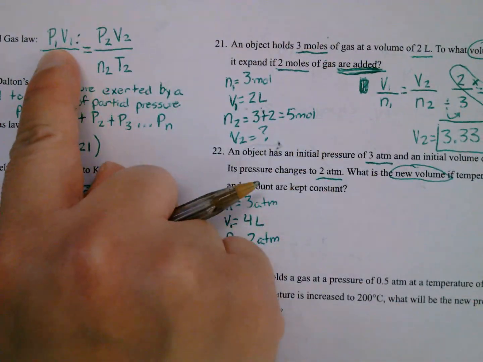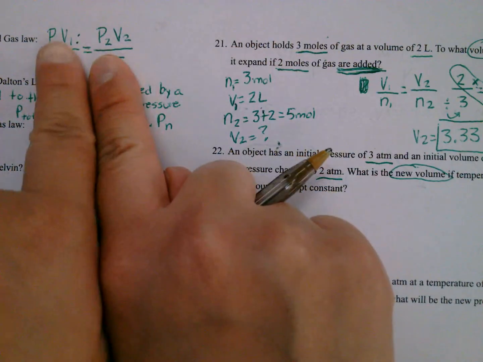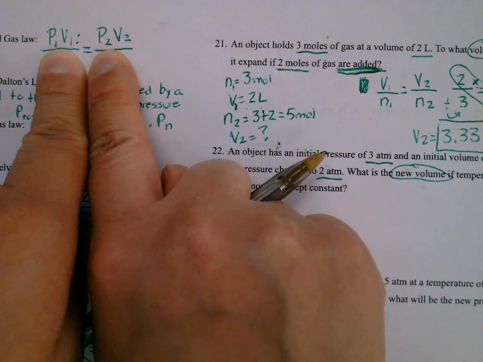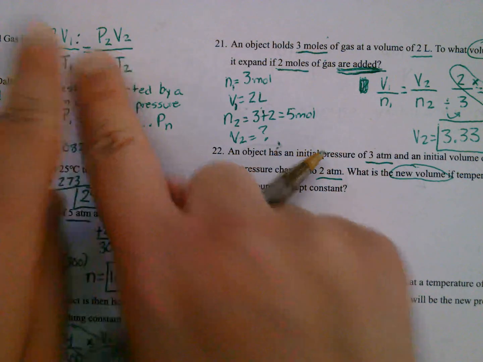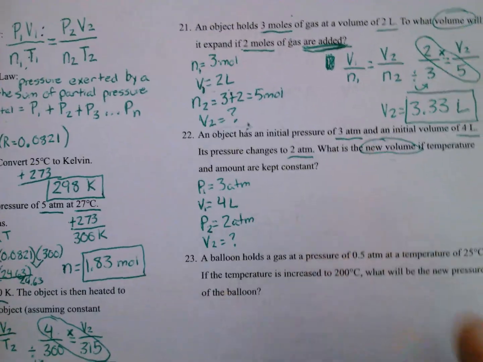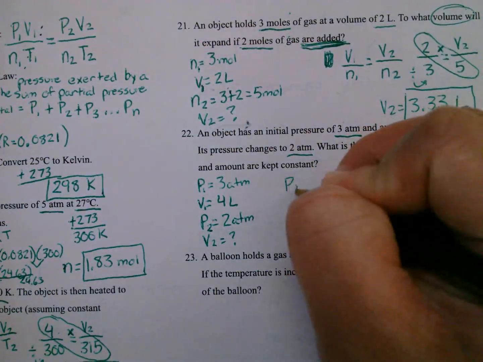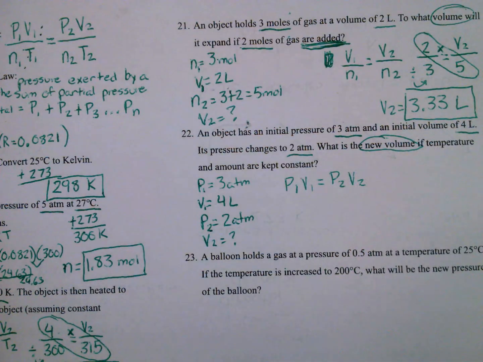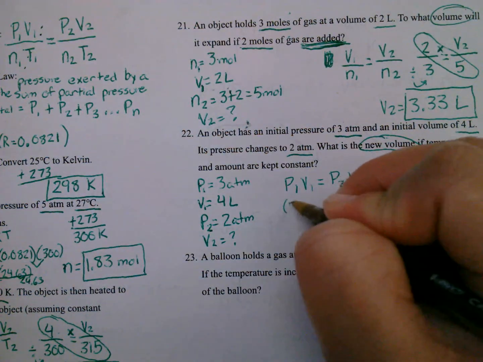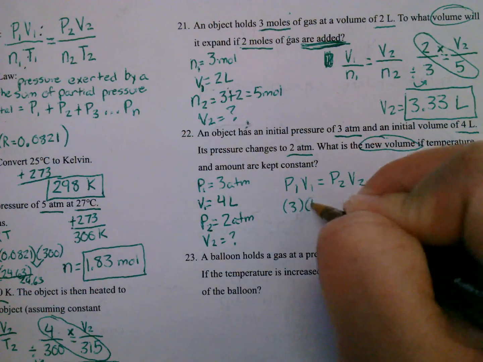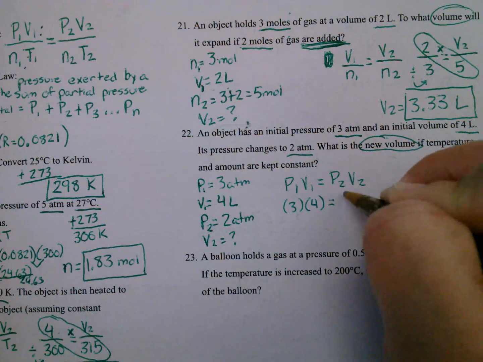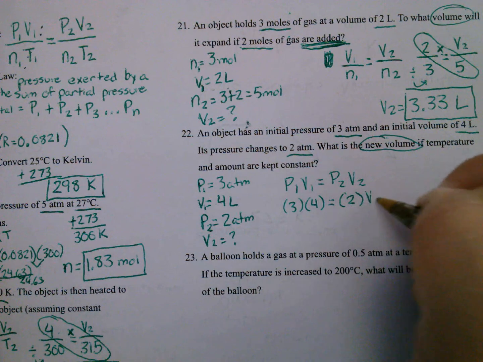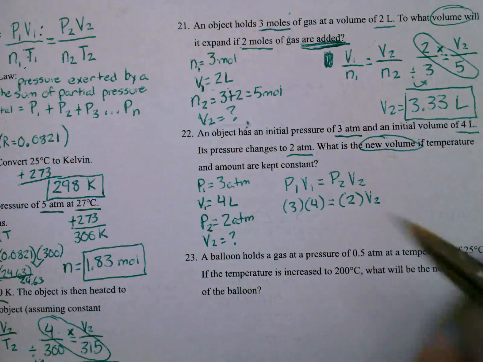So we have P's and V's. If I look at my combined gas law, I'm just going to focus on my P's and my V's. So that means I'm only going to do P1 V1 equals P2 V2. P1 is 3, V1 is 4, P2 is 2, and V2 is what I'm looking for.